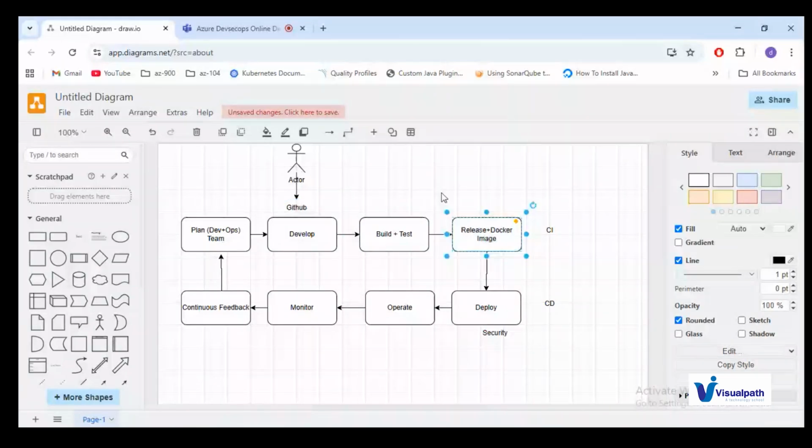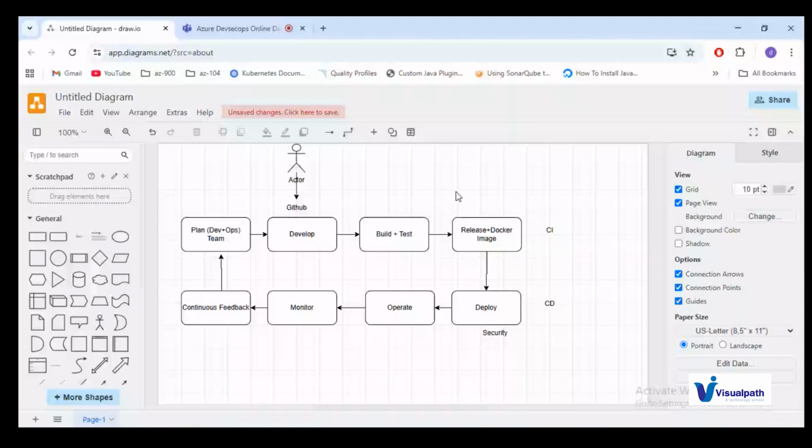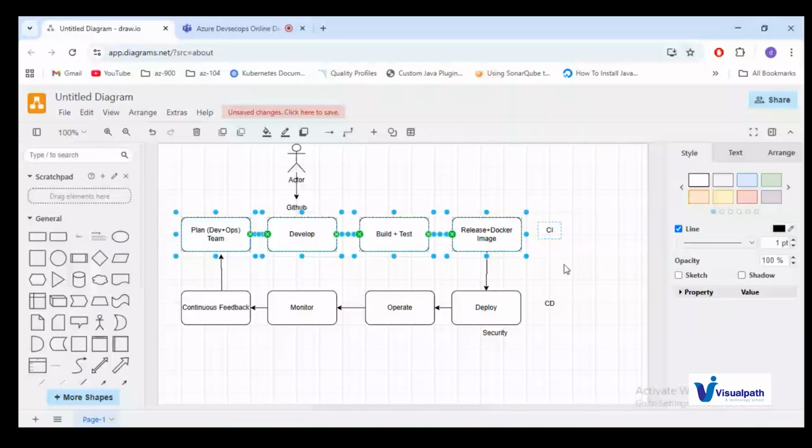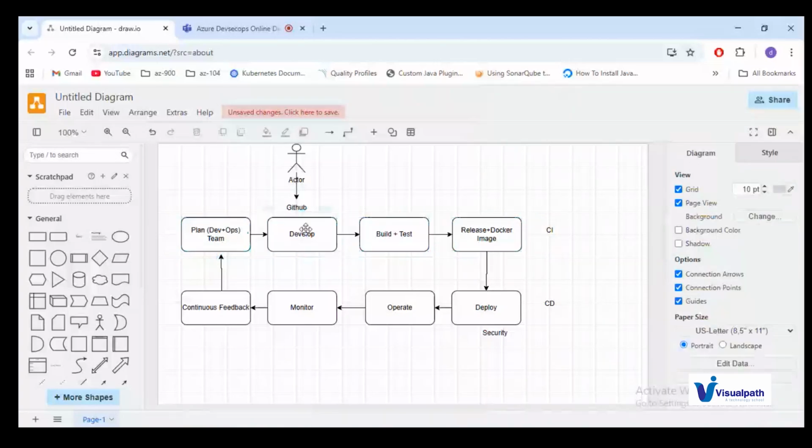Let us take Java as an example. The output of a Java build is an executable file. Or else, in a few cases, we will containerize the application with the help of Docker, meaning we pack the entire application into an image and store that image here. From here to here, we can call it the CI process, continuous integration. The developer will continuously push the code to GitHub, the tests will happen, and we are able to create the Docker image. That first layer of the process we call continuous integration.